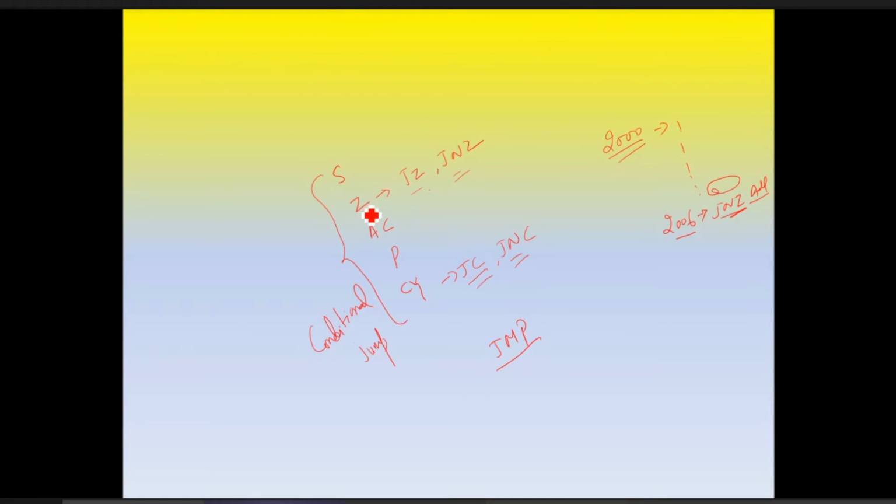So related with zero, we have JZ, JNZ. Related with carry, JC, JNC. Related with parity, अब parity है तो whether the number or the result has odd parity or even parity. So based on that, jump if odd parity, jump if even parity. और ये बेसिक इंस्ट्रक्शन है.